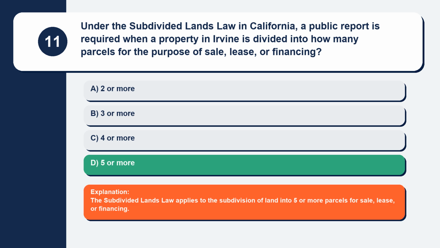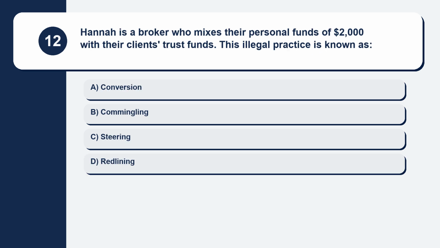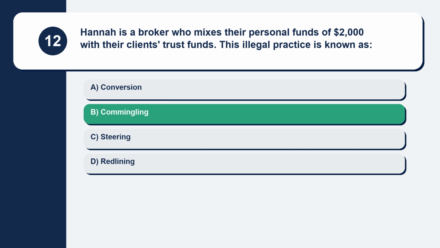Explanation. The Subdivided Lands Law applies to the subdivision of land into 5 or more parcels for sale, lease, or financing. Question 12. Hannah is a broker who mixes their personal funds of $2,000 with their client's trust funds. This illegal practice is known as. Here are your options. Option A, conversion. Option B, commingling. Option C, steering. Option D, redlining. The correct answer is option B, commingling.